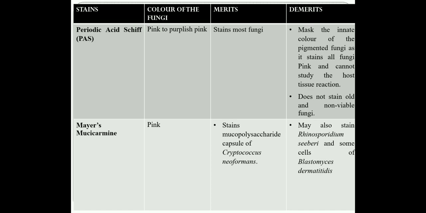And then you have Mayer's mucicarmine stain, usually stains pink. It is used to detect the mucopolysaccharide capsule of Cryptococcus neoformans. However, Mayer's mucicarmine may also stain Rhinosporidium seeberi, the organism which causes rhinosporidiosis. It is a subcutaneous fungal infection, and also certain cells of Blastomyces dermatitidis, which is a dimorphic fungi causing systemic mycosis. So these are your histopathological stains which are commonly used as a part of the microscopic techniques for diagnosis